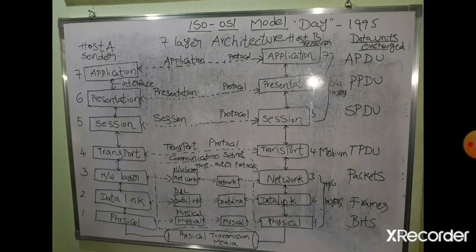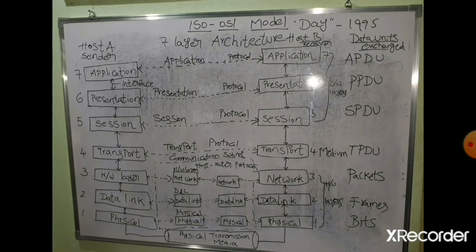So here the double-ended arrow represents that at the sender side the data is passing from higher layer to lower layer, that is in the downward direction. At the receiver side the data is passing from lower level to higher level, that is in the upward direction. So the interface is nothing but a double-ended arrow. At the sender side the data is transmitting in the downward direction, at the receiver side the data is passing in the upward direction. So here we are having interfaces like this.